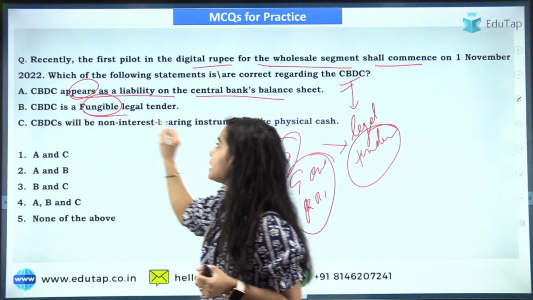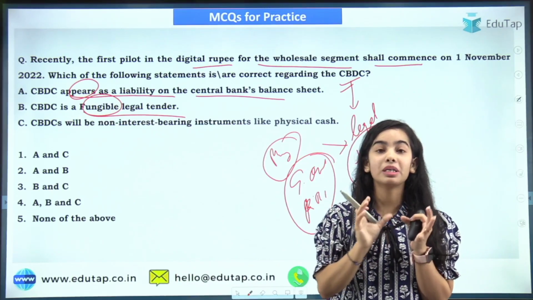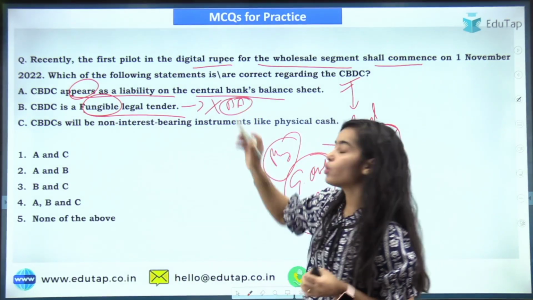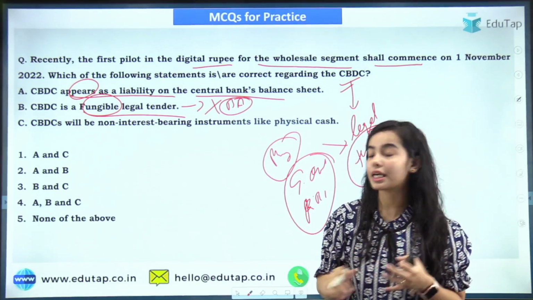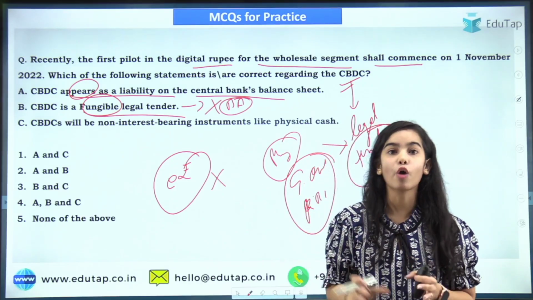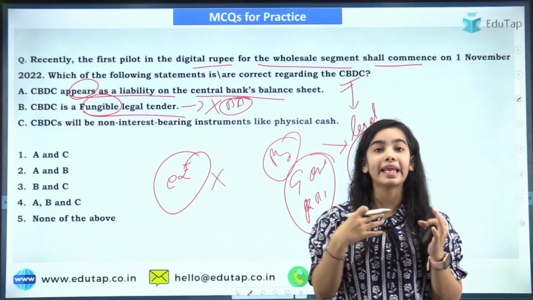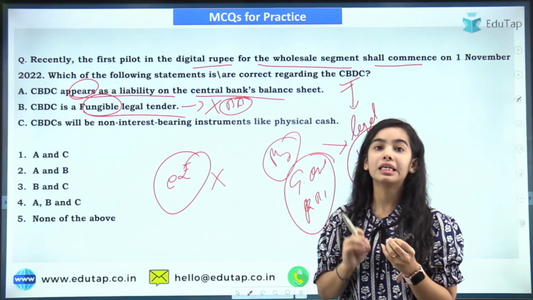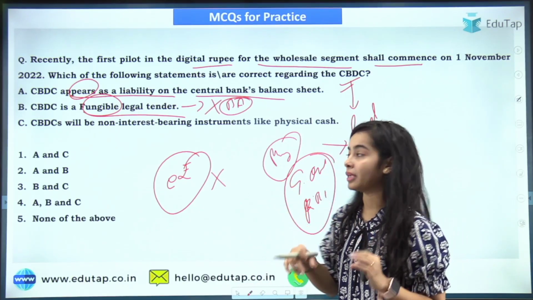CBDC is a fungible legal tender. Yes, it will be a fungible legal tender because you do not have to have a bank account to accept the digital currency. To accept the e-rupee, you do not need a bank account. So anyone in the country can accept the e-rupee even without a bank account. So it is a fungible legal tender, meaning it is easily acceptable.